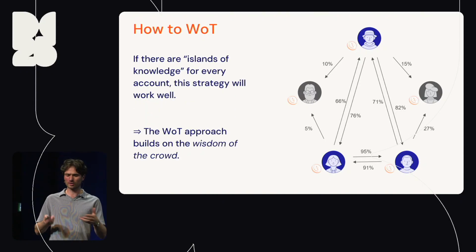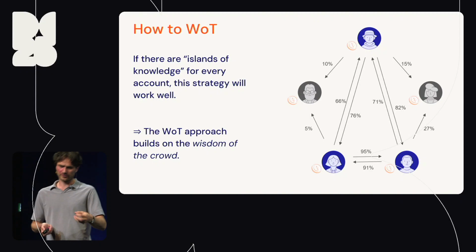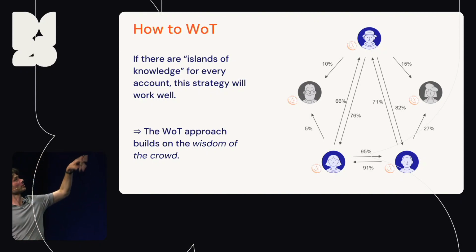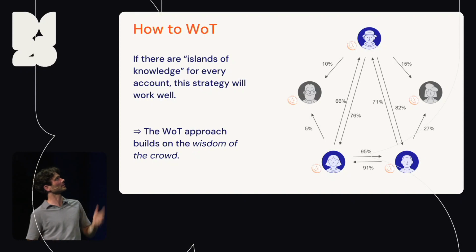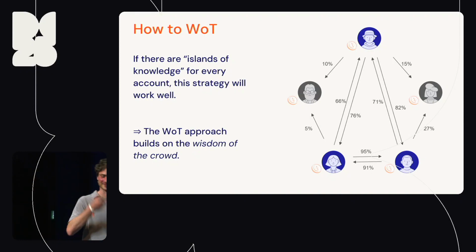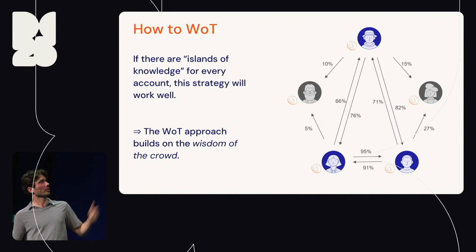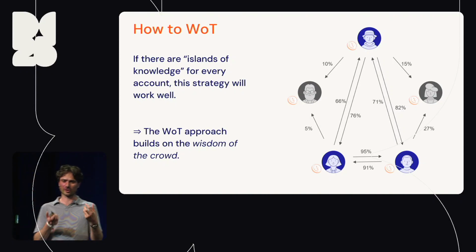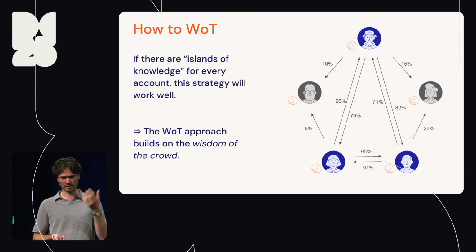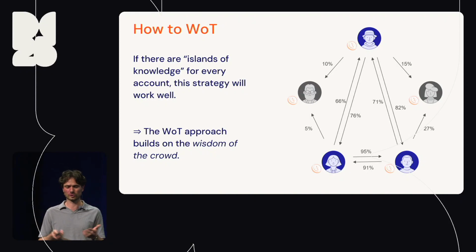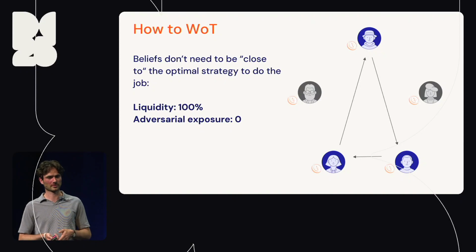And you can then show in this toy model that if there are islands of knowledge for every account, this strategy will work well. So what do I mean by islands of knowledge? I'm not going to tell you, I'm hiding technical lingo here. But quite clearly, the web of trust approach in this toy model builds on the wisdom of the crowd. And it can only work if the crowd is wise in that sense, right? If they have no clue who's who, then that approach is not going to work.